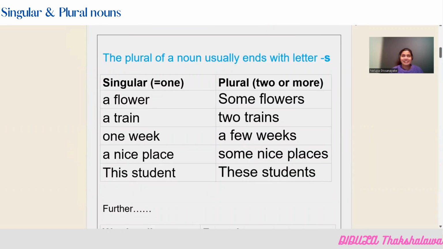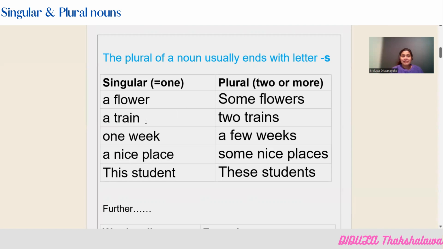First of all, let's discuss the theory here. The plural of a noun usually ends with the letter S. When you want to convert a singular noun into a plural noun, you can see the noun normally ends with letter S. Here in this first example, a flower, some flowers. Instead of telling the number of flowers, someone can say, I have 8 flowers with me. There are 9 flowers. There are 12 flowers in the flower bouquet. So instead of saying the exact number of flowers that is available, we can also mention it as some flowers.